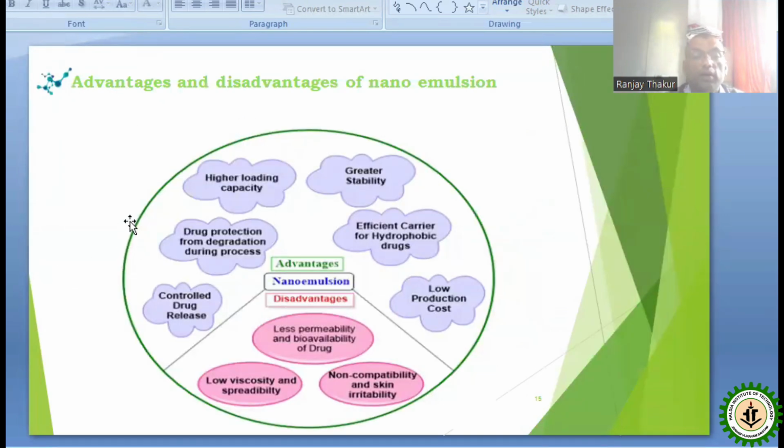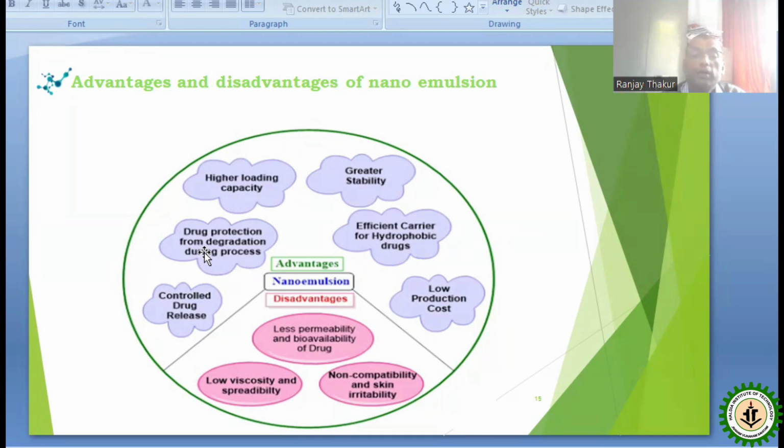Advantages and disadvantages of that. The advantages of nanoemulsion are controlled drug release, protection of the drug from degradation during processing, very high loading capacity, greater stability, an efficient carrier for hydrophobic drugs, and low production cost.